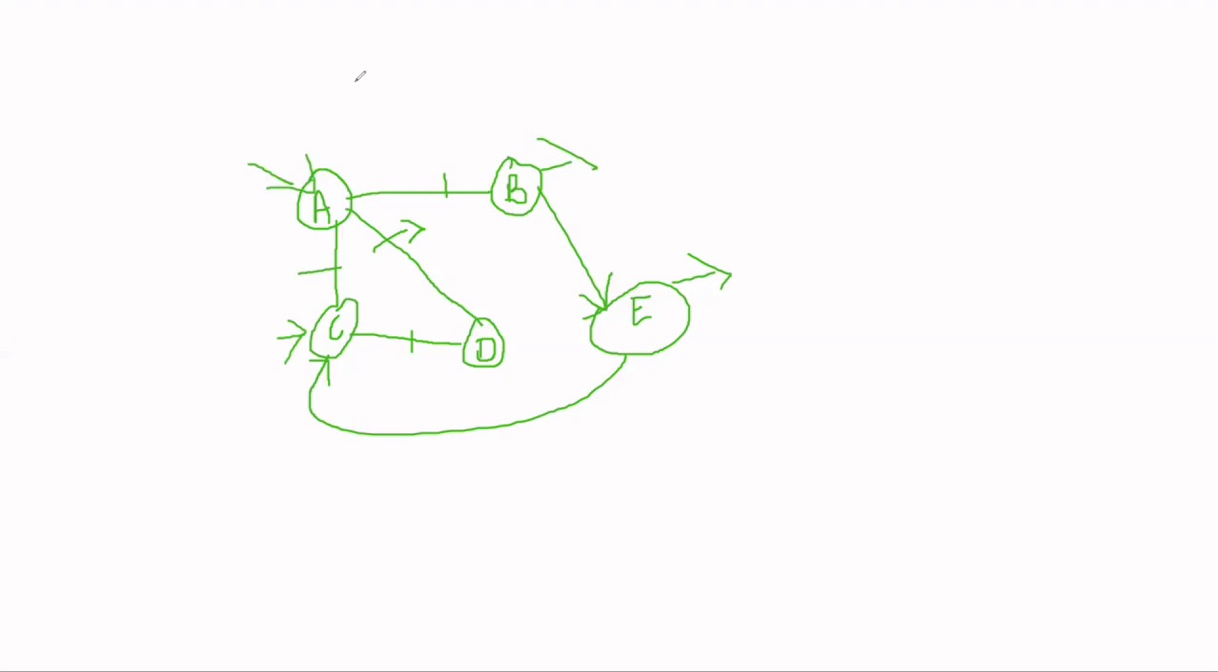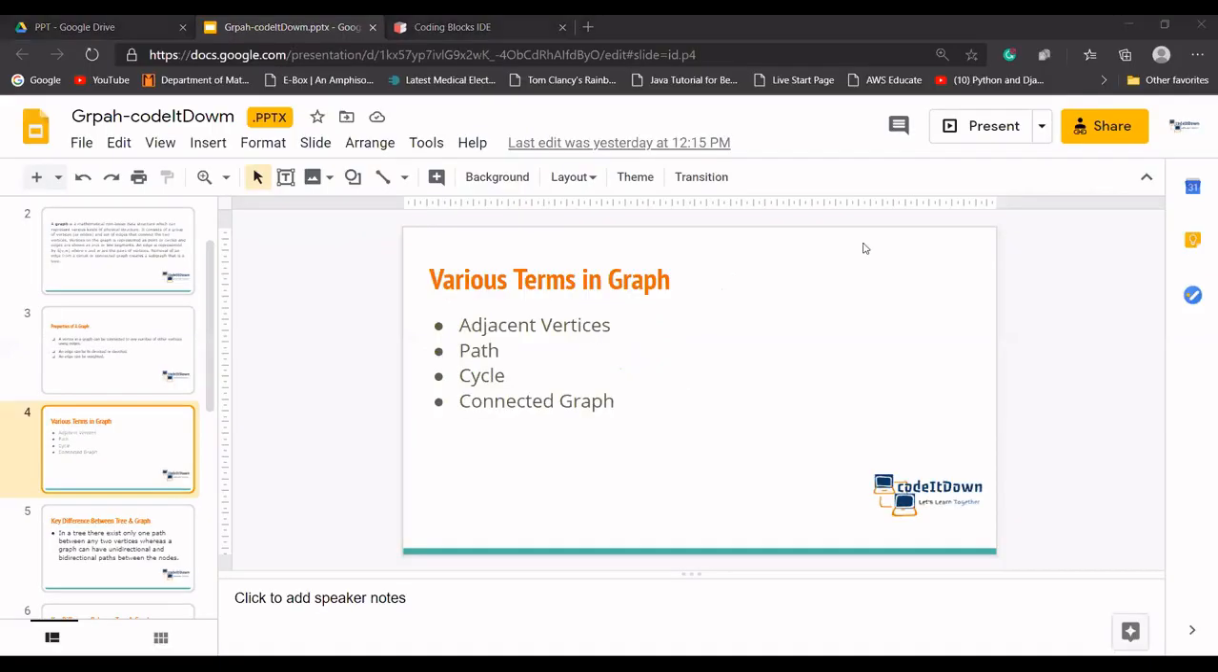Okay. Let's come to our PPT again. It's hard to study from the PPT. Okay. So a path means that you are having a path from A to B and B to C. It can be anything. Okay. It means there exists a path from A to B or B to C.